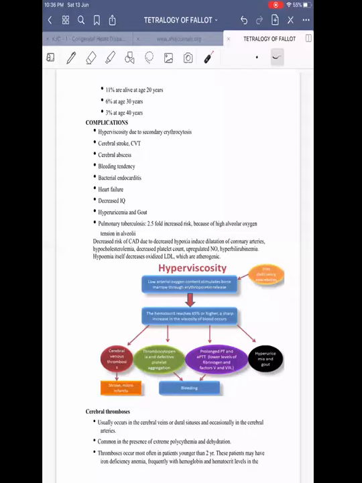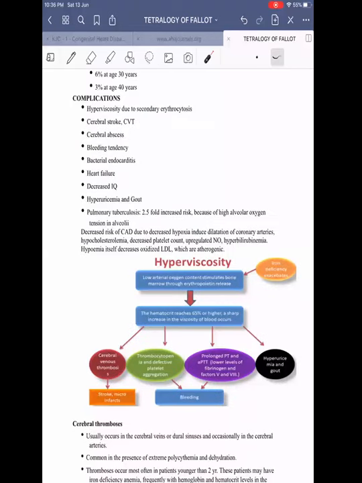Then here is the pathogenesis of hyperviscosity syndrome, just to describe. Hyperviscosity is usually diagnosed if the hematocrit is more than 65%. A sharp increase in the viscosity of the blood occurs, precipitated by lower oxygen content causing erythropoietin stimulation. This in turn is made worse if there is iron deficiency, causing iron-deficient erythropoiesis.